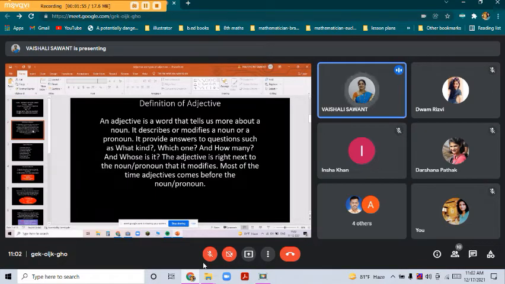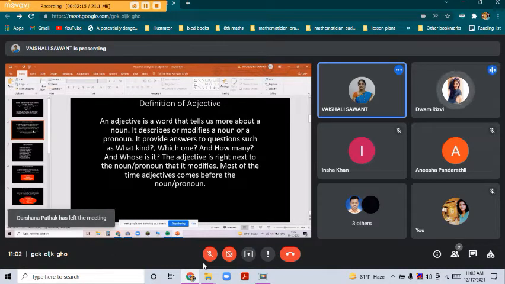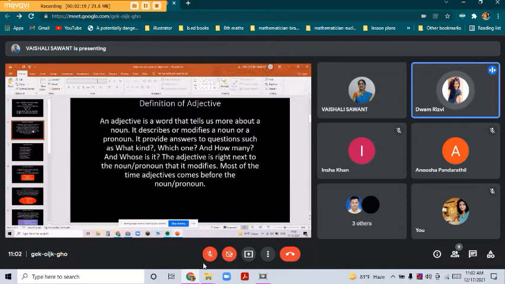Nidhi, read the definition of adjective. An adjective is a word that tells us more about a noun.